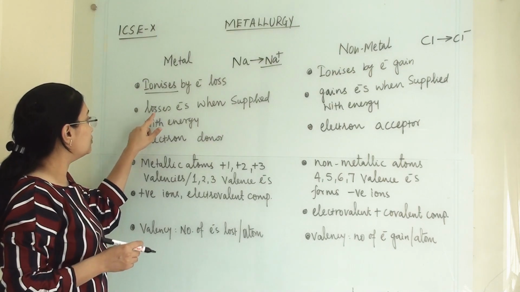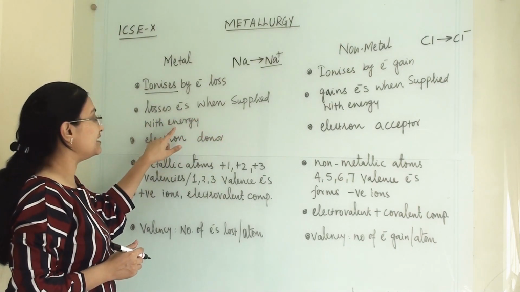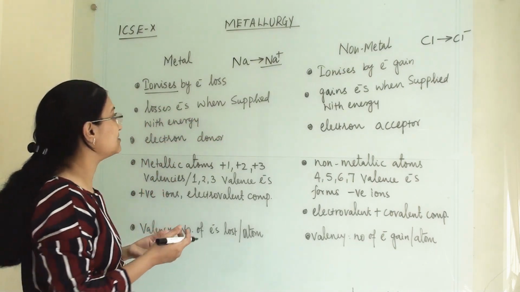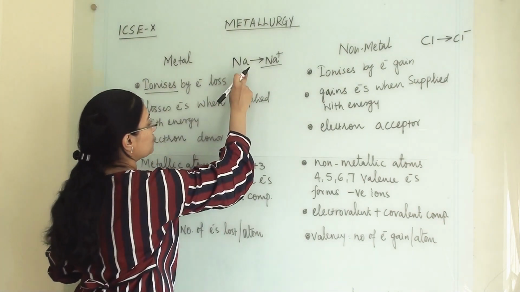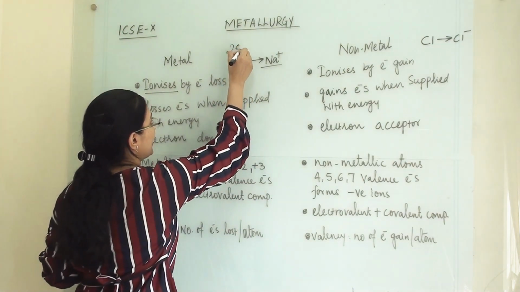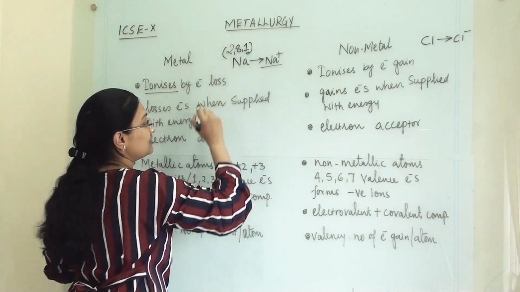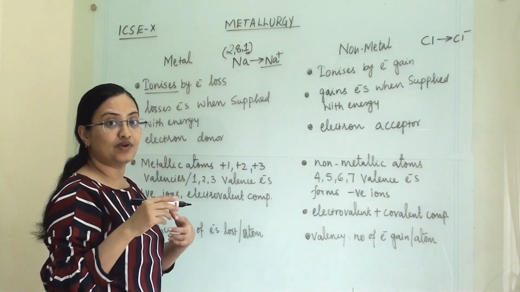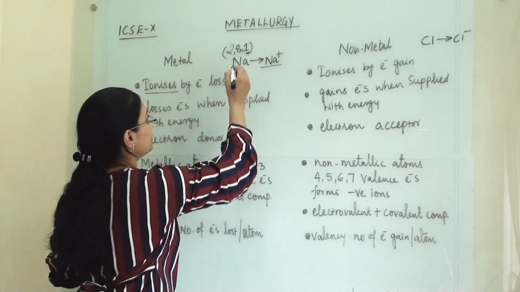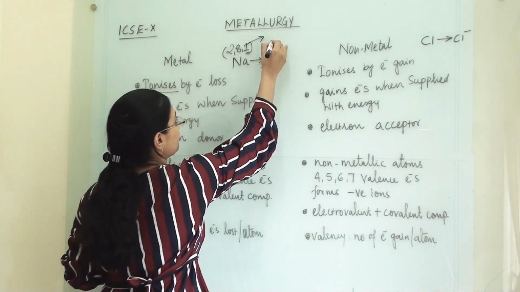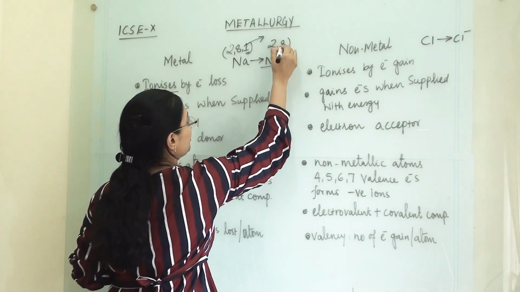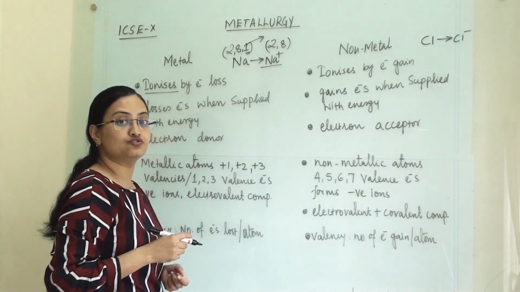Second point, loses electrons when supplied with energy. When we are giving energy, for example, sodium. Sodium has 2,8,1 electrons. In its valence shell, there is only one electron. So when we are giving energy, it will lose this one electron and it will form electronic configuration like neon, that is 2,8.